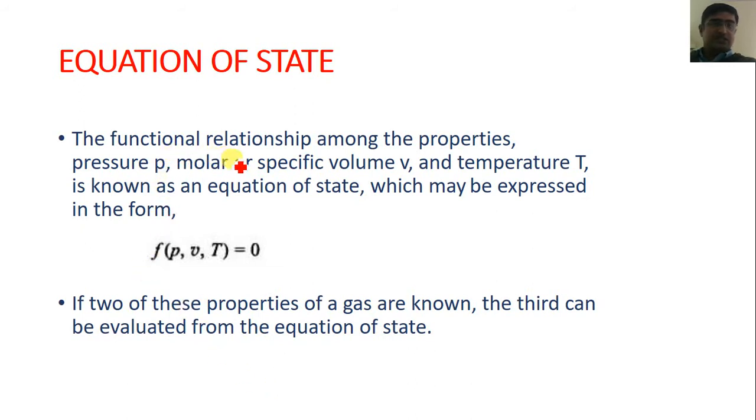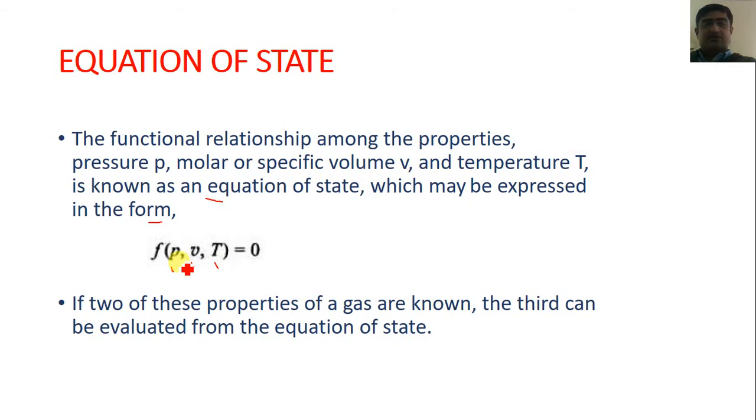The next topic is the equation of state. The functional relationship among the properties pressure P, molar or specific volume V, and temperature T is known as the equation of state, which may be expressed in the form of the function f(P, V, T) = 0. It means that all these parameters are correlated with each other.